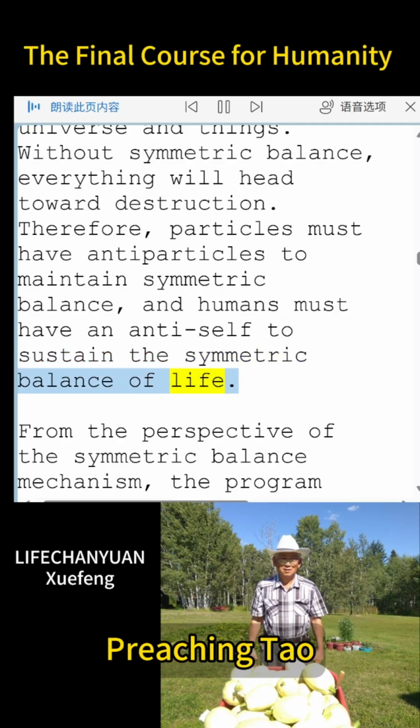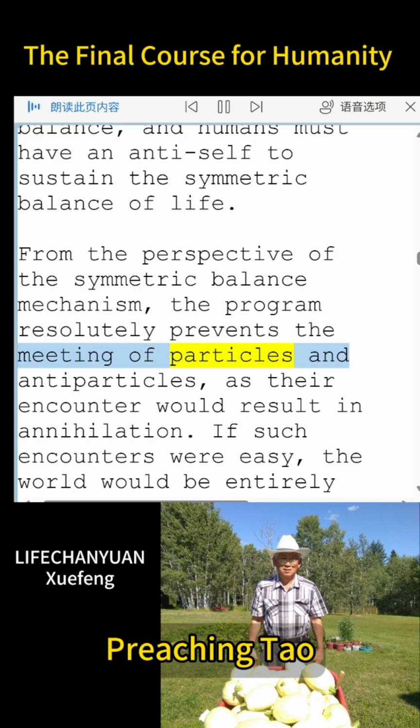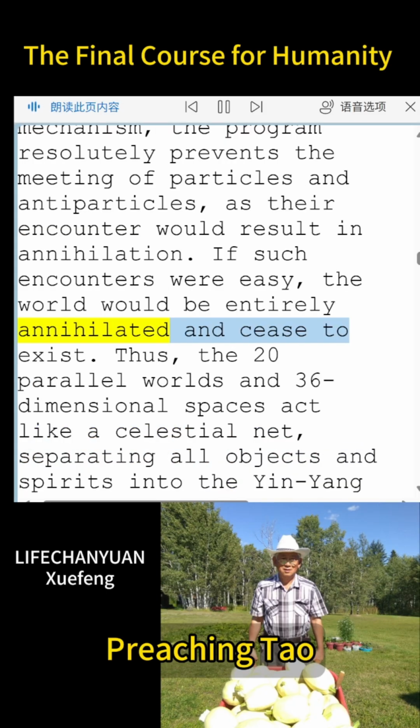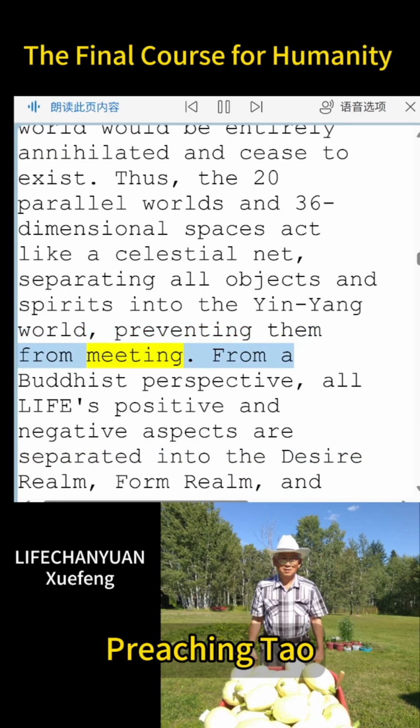From the perspective of the symmetric balance mechanism, the program resolutely prevents the meeting of particles and antiparticles, as their encounter would result in annihilation. If such encounters were easy, the world would be entirely annihilated and cease to exist. Thus, the 20 parallel worlds and 36-dimensional spaces act like a celestial net, separating all objects and spirits into the yin-yang world, preventing them from meeting.